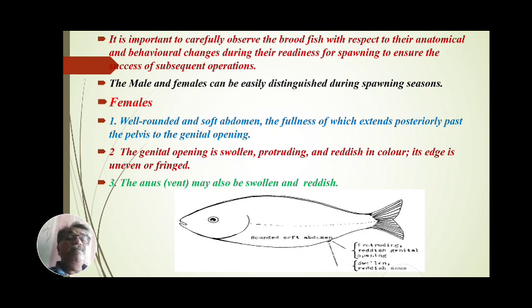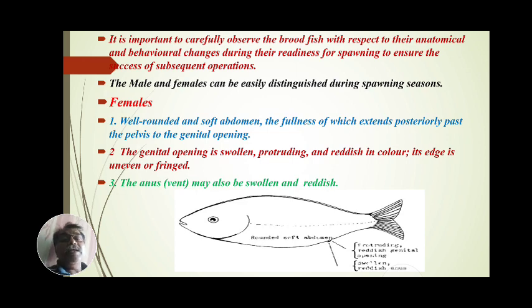The second important identifying character is that the genital opening is swollen. The genital opening is swollen when the fish is ready for breeding, ready for liberating the eggs. It is protruding, swollen, and reddish in color. Its edge is uneven or fringed, a fringed edge being found in the female fish.